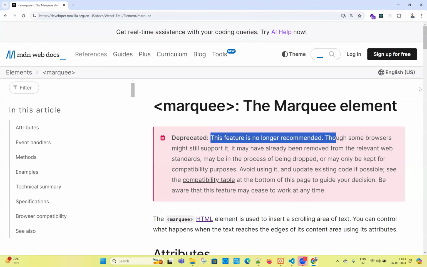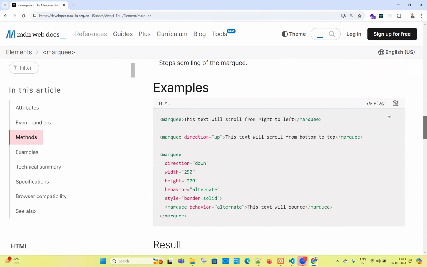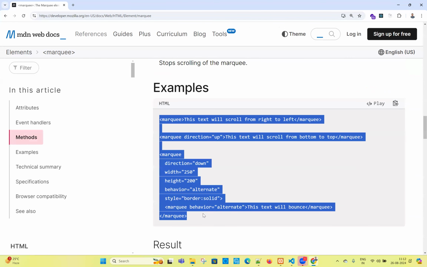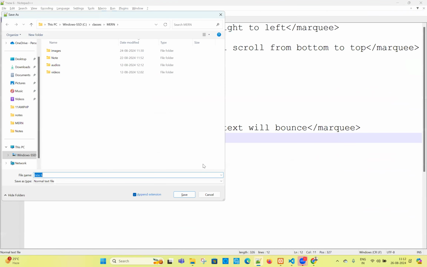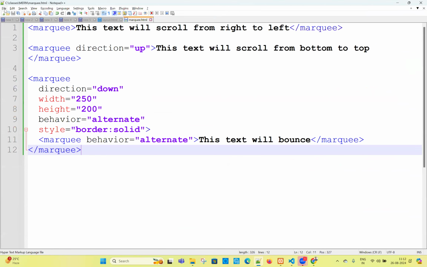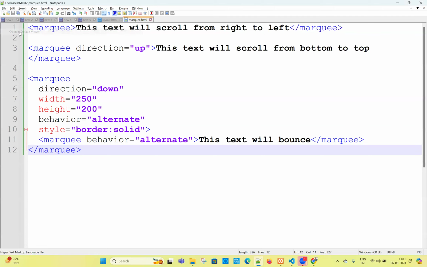Otherwise, you can copy the code and paste this. This is the marquee tag. Let us copy this code and paste it into an HTML file. Let's save this file and run it with a name called marquee.html. Take any name. Just run this file. I'm not using header and footer, don't worry, it's not a big deal. If you run this file, now you see the marquee tags are working. But this works in this browser. But we need to check in all the browsers.